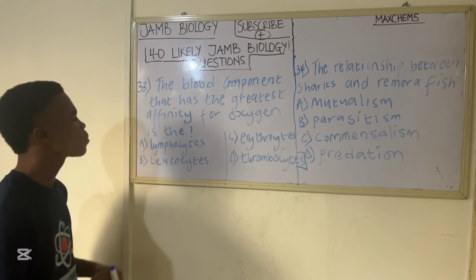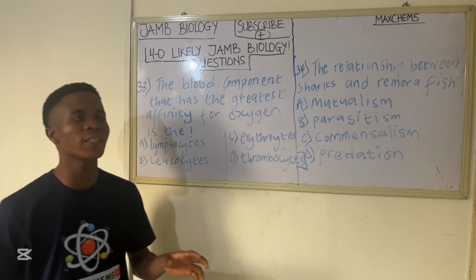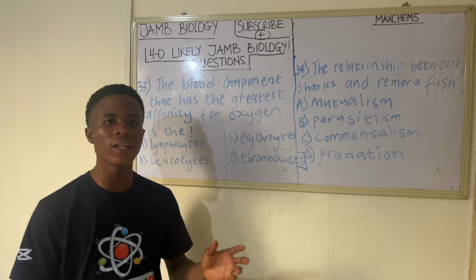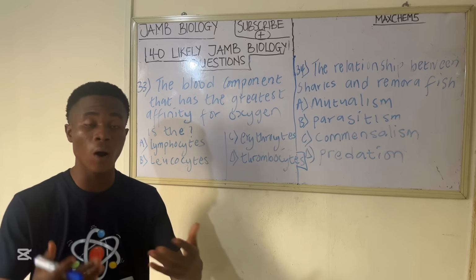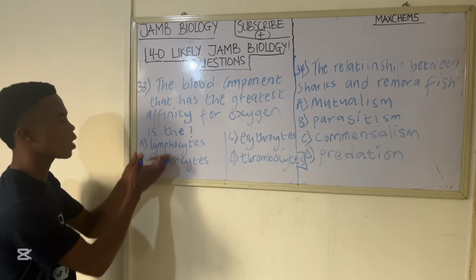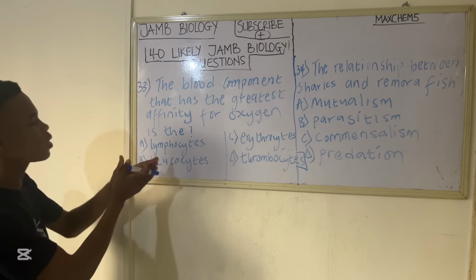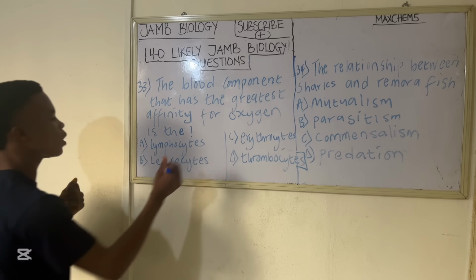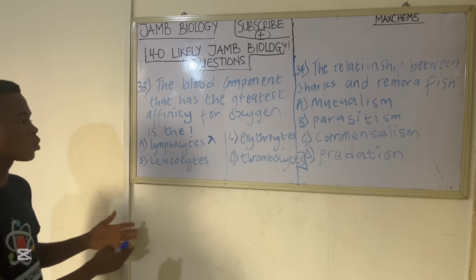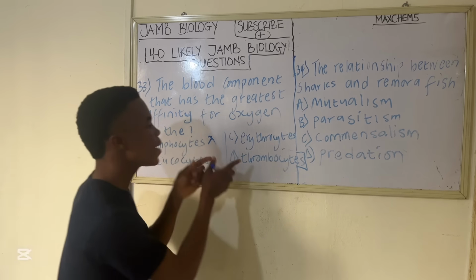Lymphocytes are a type of white blood cells, found in the immune system. They help in defending the body against diseases, foreign agents, or cancerous cells. You understand? So lymphocytes are not the type of cell that has the greatest affinity for oxygen, so they are not the answer. Leukocytes are white blood cells. And erythrocytes is another name for red blood cells.